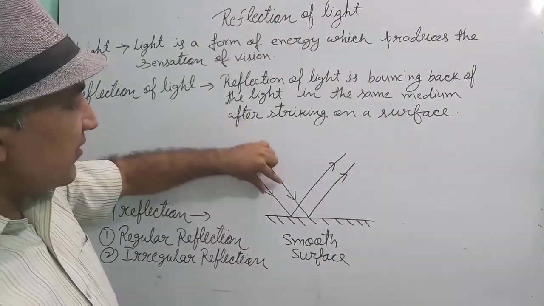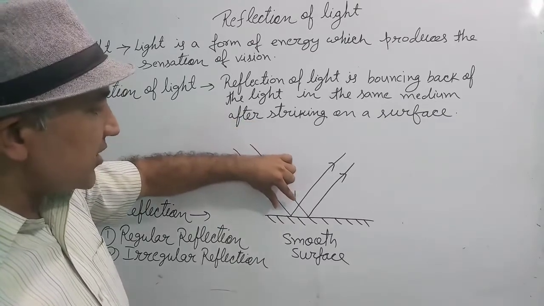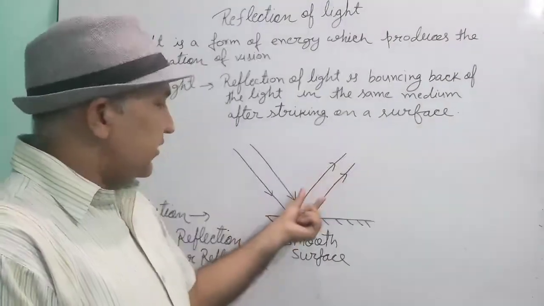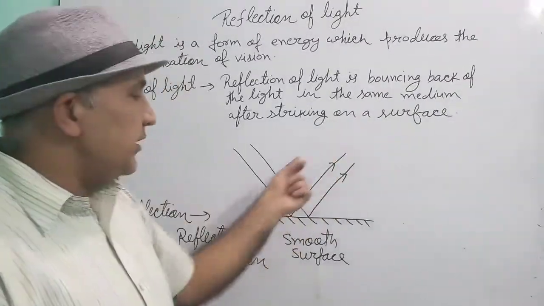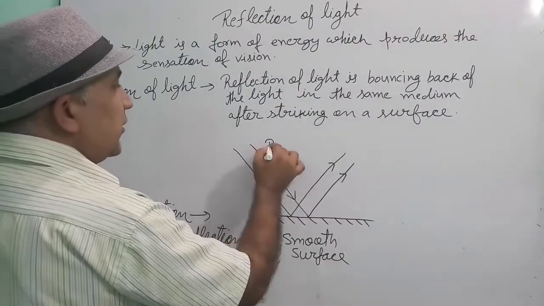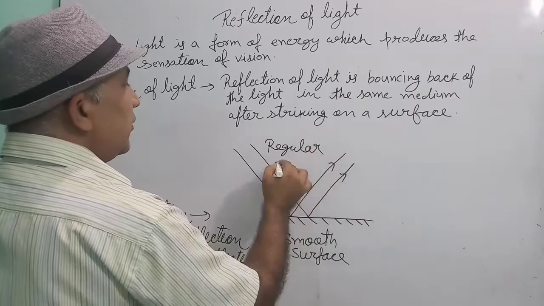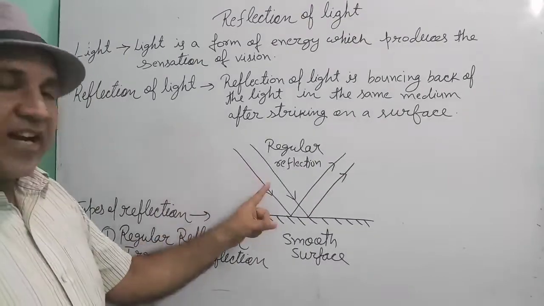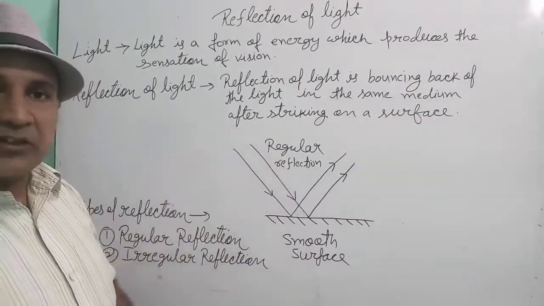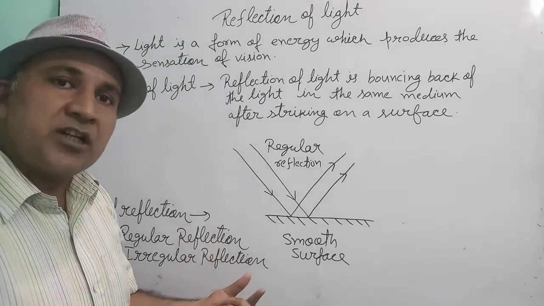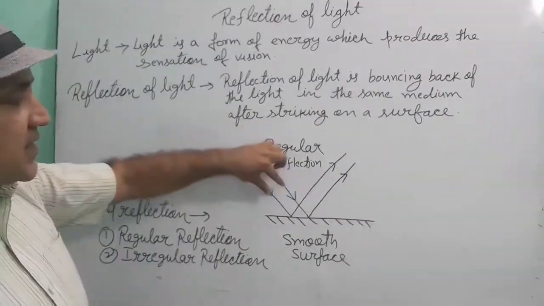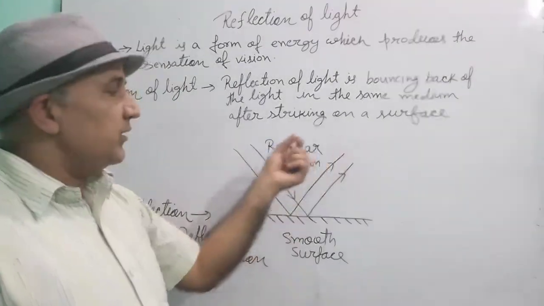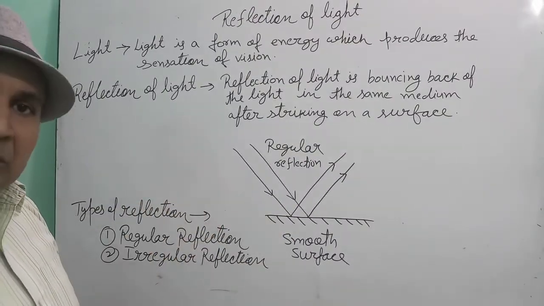If two parallel rays are striking a surface and after reflection the rays are also parallel to each other, then this type of reflection is called regular reflection. Understood? How will you know it is regular reflection? If parallel rays are falling on the surface and after reflection the reflected rays are also parallel, then such reflection is called regular reflection.